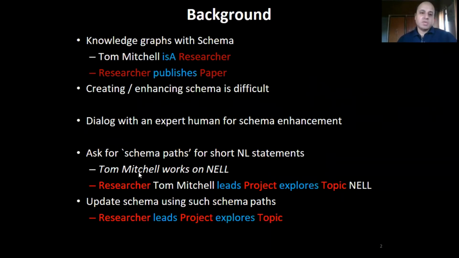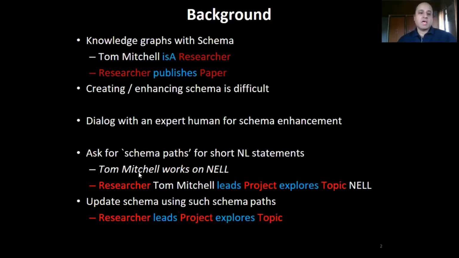Knowledge graphs are becoming more and more common in AI applications. We focus on knowledge graphs with a schema. This means that the entities and relationships are both associated with types. For example, Tom Mitchell is an entity of type researcher, and the researcher type is connected to the paper type through the publisher's relationship. Now, the benefit of having a schema is that it enables semantic interpretation and reasoning. On the other hand, creating or expanding schemas is difficult for human experts.